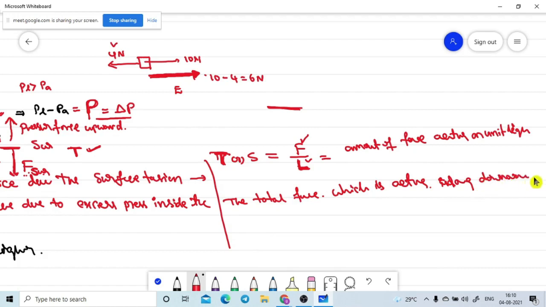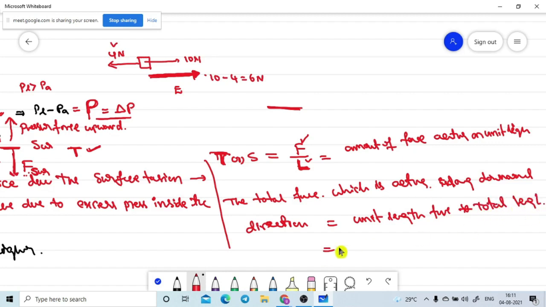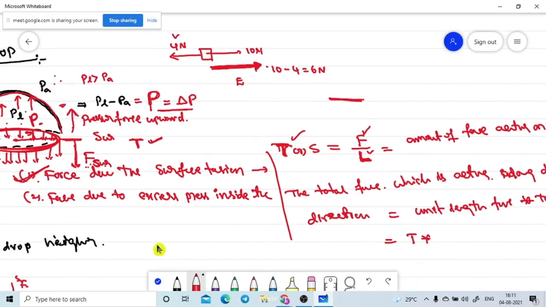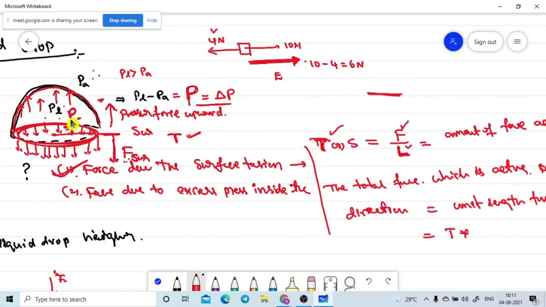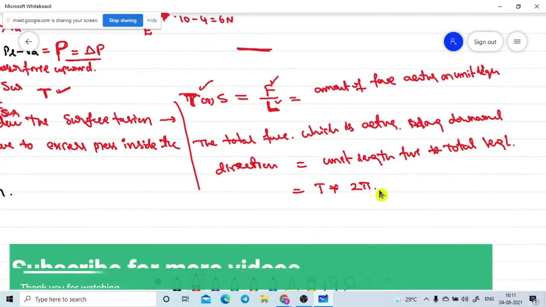Tell me, what is the value of this one? That means the unit length force into the total length. Is it correct? The unit length force is nothing but the surface tension of the liquid. The total length over which it acts, where the radius of the liquid drop is r, is the circumference of the circle, which is 2 pi r. We got equation number 1.